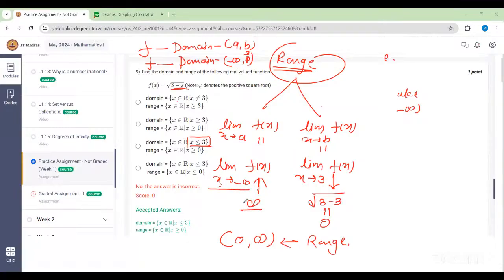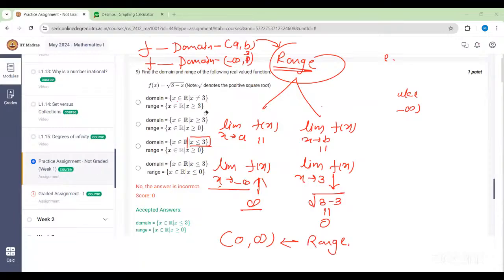Okay, that's how you can compute the range. For this method, we have to know the domain at least. Because this is a continuous function, we can easily do such a computation. If it is not a continuous function, then it's very tough to judge the range. But in general, they will always give you a continuous function. If it's not a continuous function, this method can become very tedious, quite hectic.